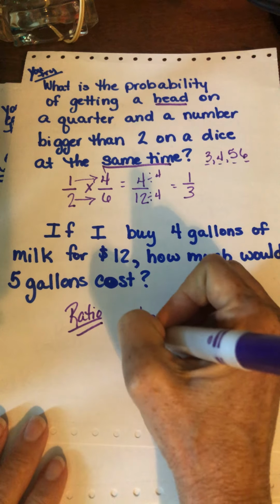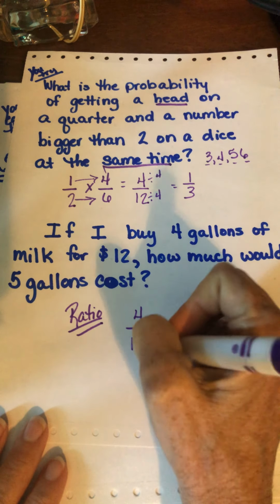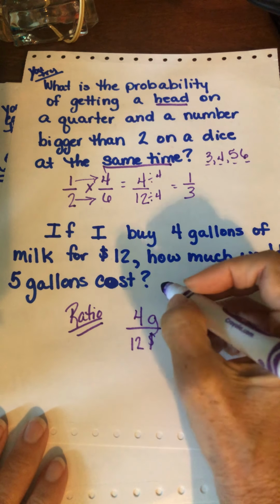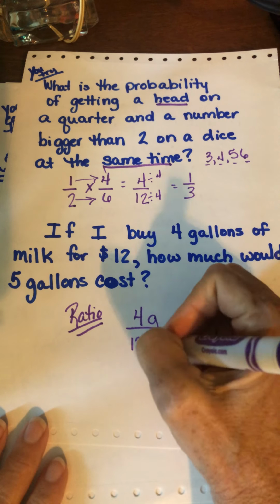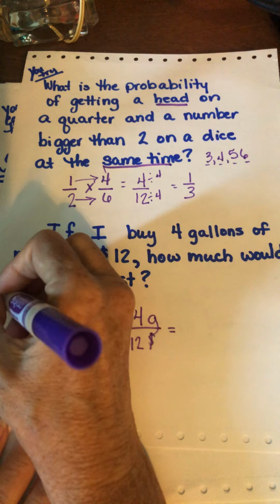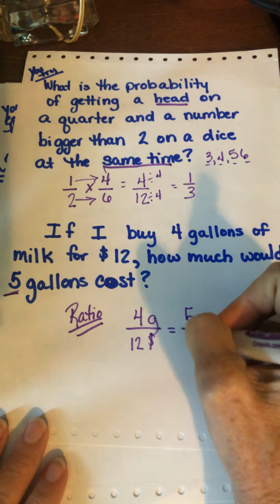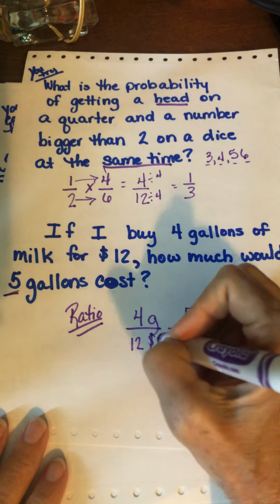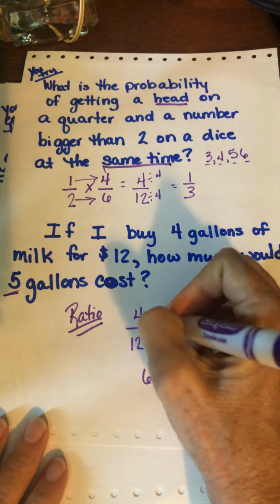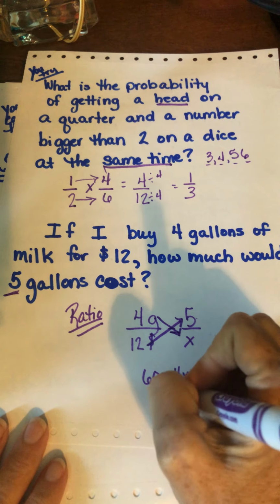So for 4 gallons, you spend $12. And I remember when we did ratios, I always said I like to do it this way, so that you can remember gallons across from gallons, dollars across from dollars. Then there's 5 gallons, so gallons across from gallons, and we don't know the amount here. So we would say 12 times 5 is 60. We would say 4 times x is 4x. Uh-oh, we got to reduce.